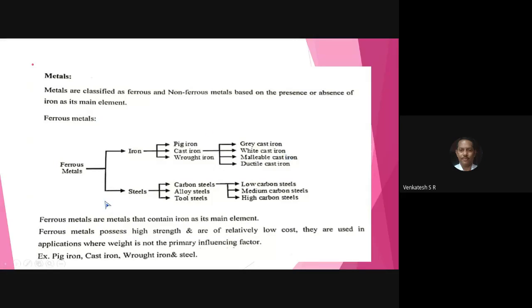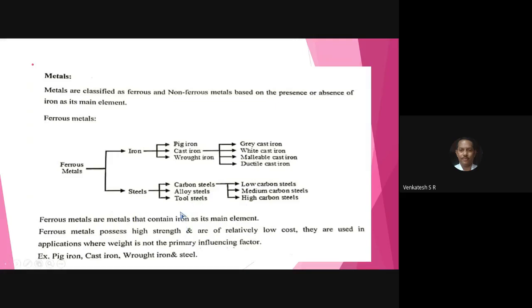Next comes the point, very, very important for engineers. The steels are classified into carbon steel, alloy steel, tool steel. The tool steel: all of you have seen tools like chisels, cutters, single point cutting tools or multi-point cutting tools.